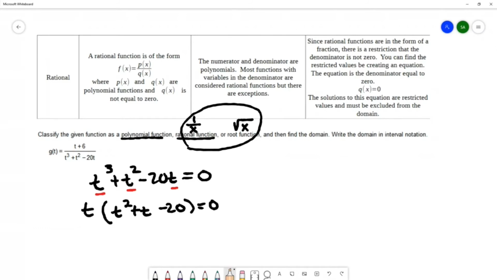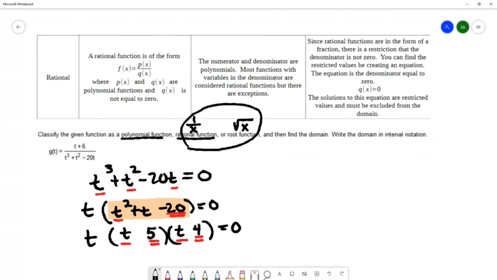And then looking inside these parentheses, we want to factor some more. And this is a quadratic. We can factor it into two binomials. The numbers that go in the front here need to multiply to be t squared. So that's going to be t and t. The numbers in the back need to multiply to be this last number here, which is negative 20. So I'm going to try 5 and 4, because 5 times 4 is 20.